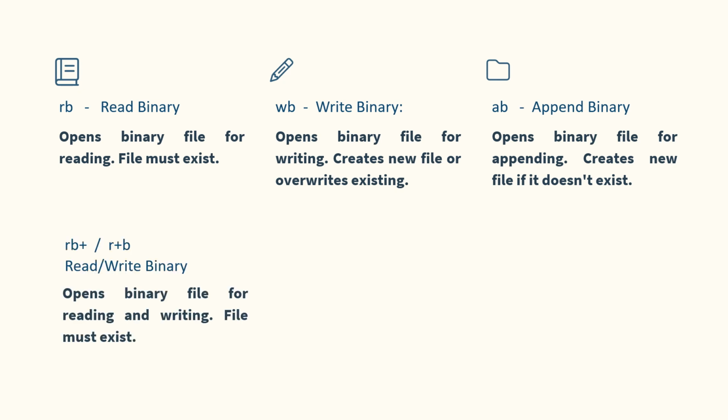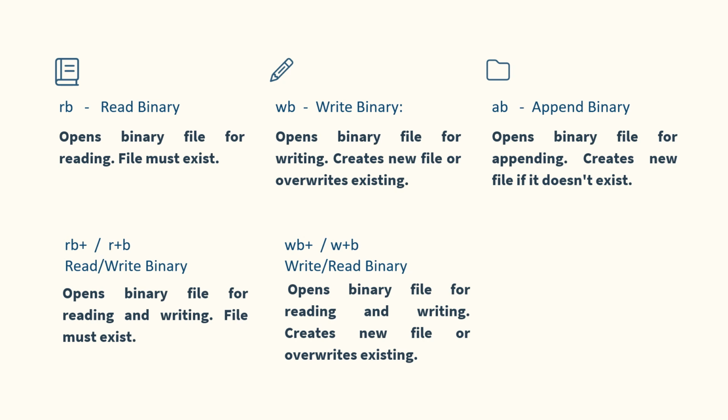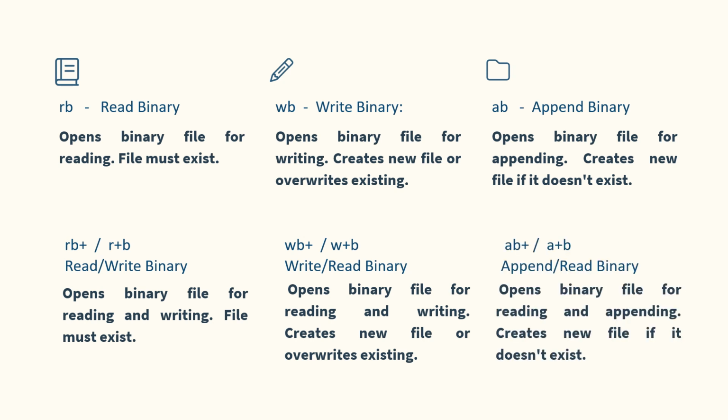RB plus or R plus B, read-write binary mode, opens a binary file for both reading and writing. The file must already exist. WB plus or W plus B, write-read binary mode, opens a binary file for both writing and reading. If the file does not exist, it creates a new file. If the file exists, it overwrites the content. AB plus or A plus B, append-read binary mode, opens a binary file for both appending and reading. If the file does not exist, it creates a new file.